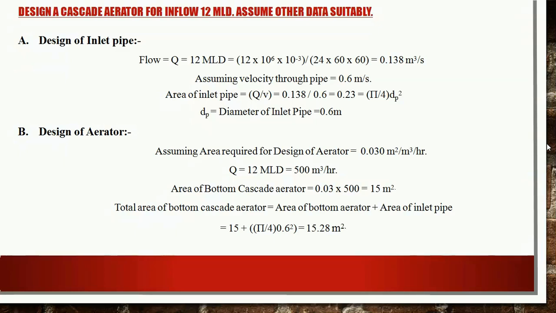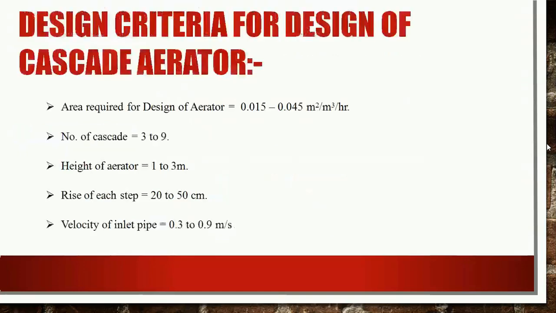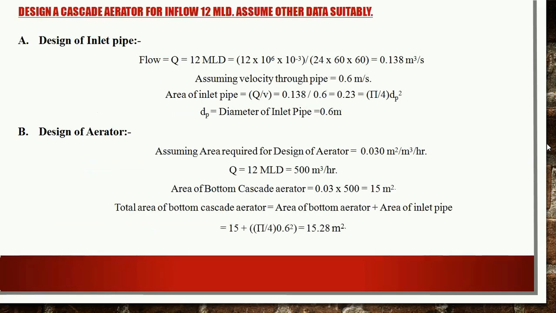So now we have to assume the velocity through the inlet pipe. Here we have assumed the velocity as 0.6 meter per second. We can see in our design criteria it should be between 0.3 to 0.9 meter per second. So we have taken an average value between both these, 0.6 meter per second.